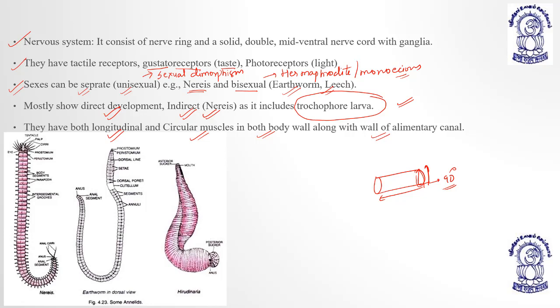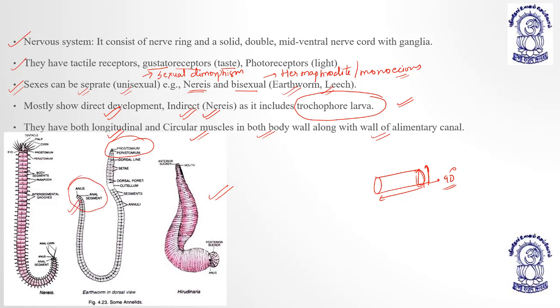I have just posted a picture. Hirudinaria, which is the leech, it is having sucker both at the anterior end and the posterior end. Then this is the earthworm in dorsal view. You can see the peristomium and the outgrowth is prostomium. Then they have clitellum. The external segments are annuli. Then they have an anal segment or the anus, right?